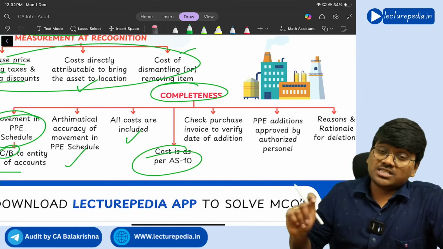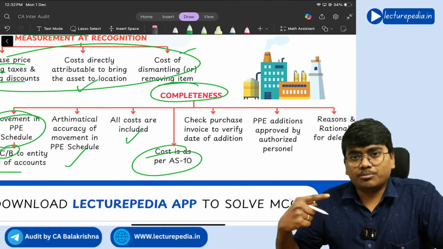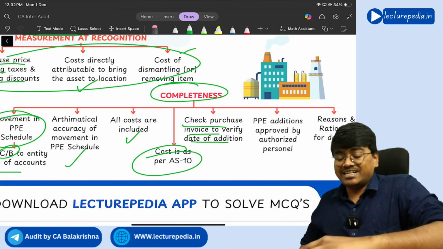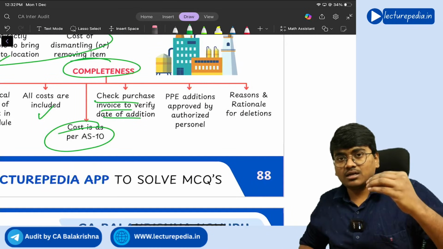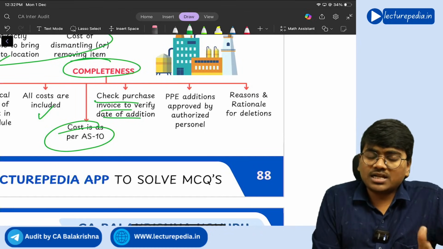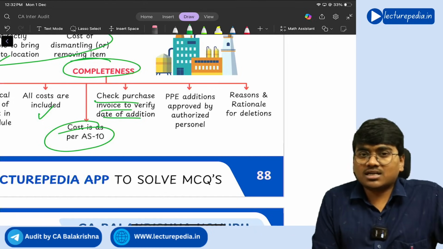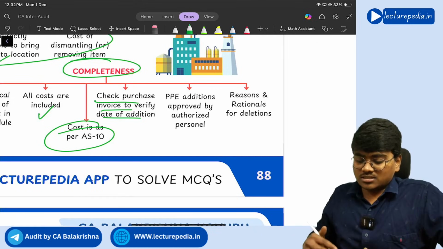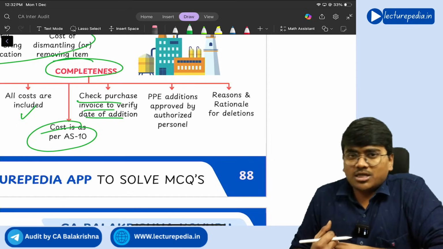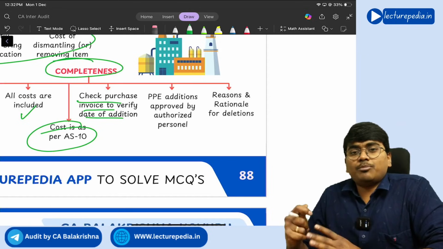Next, you should also check the purchase invoice. So for the purchase of PPE, there will be an invoice, right? So check purchase invoice to verify date of addition, because if the date of addition falls in this year, you will recognize it in this year. If it belongs to next year, you should not recognize it in current year, right? Next, PPE addition. So whatever the property, plant and equipment that the company wants to purchase, it needs to be authorized by proper officer.